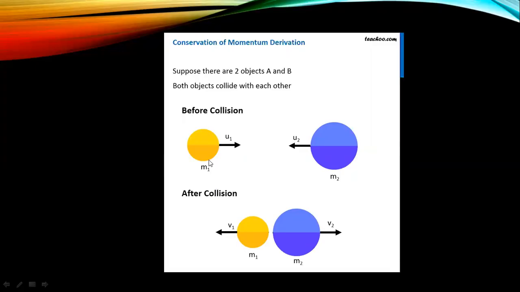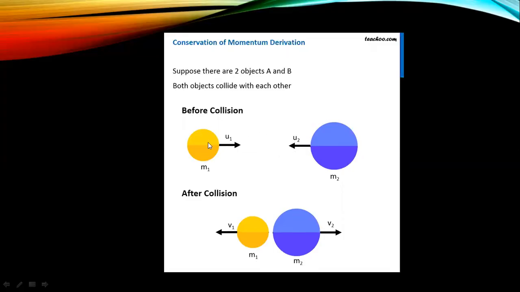This is the picture before collision, before they are striking each other. But what happens after collision? You know that when these objects collide or strike with each other, there will be a change in velocities.